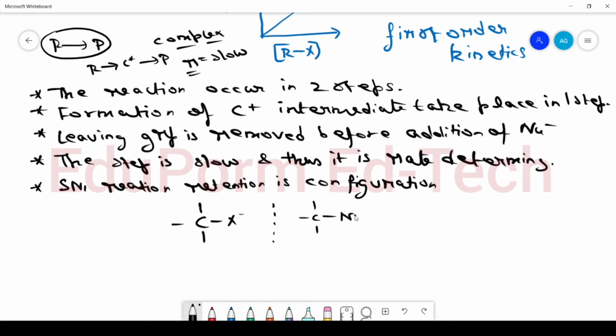In this case, the leaving group was present at the right side, so the nucleophile will also be attached to the right side. This is called as retention in configuration.